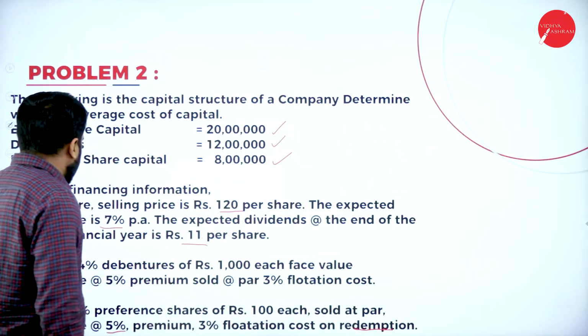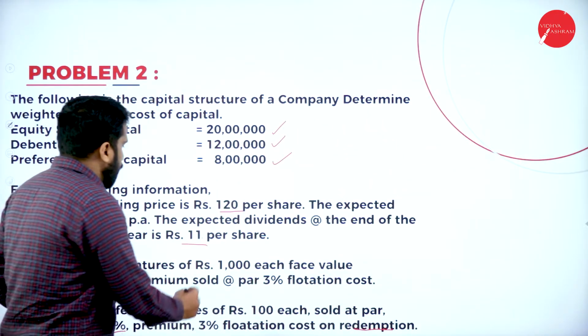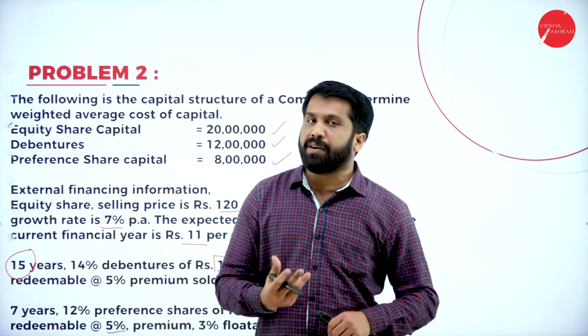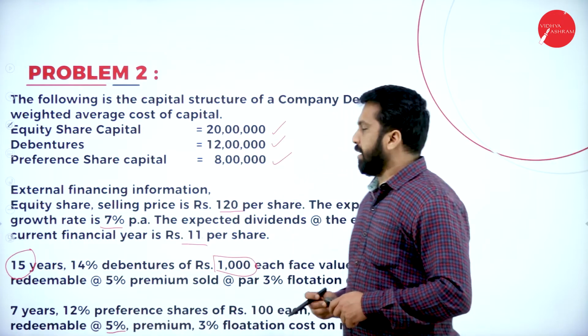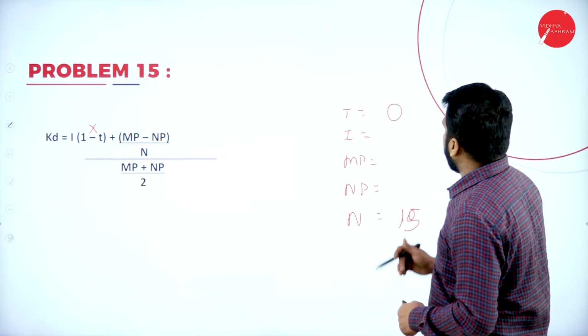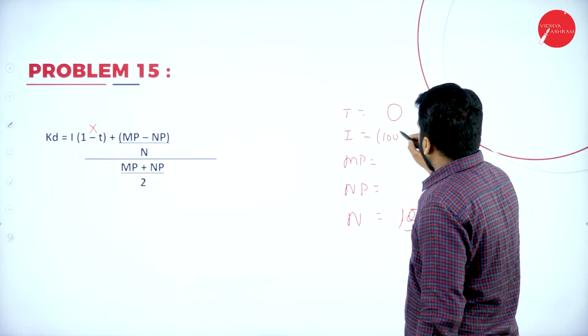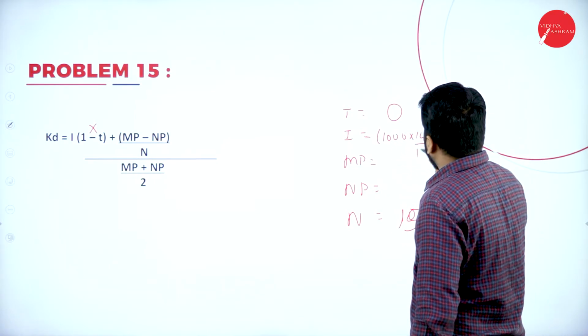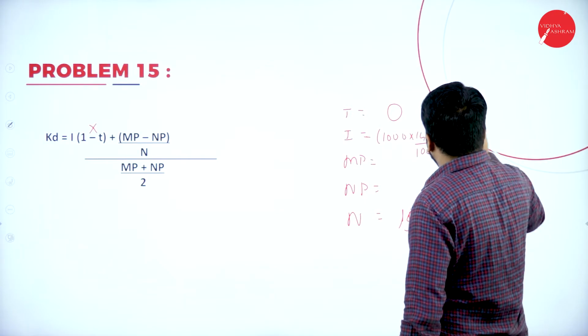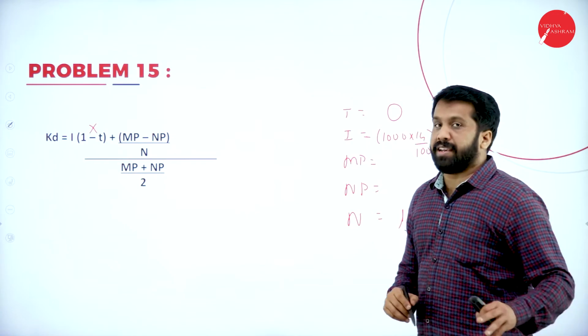Now, 15 years, 14% debenture of rupees 1000. 1000 into 14%, face value, how much? 140 will be your interest. Your interest, 1000 into 14%, your answer is 140. 140 is your interest.